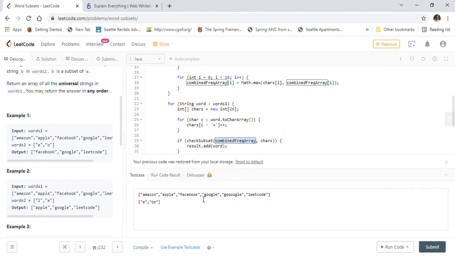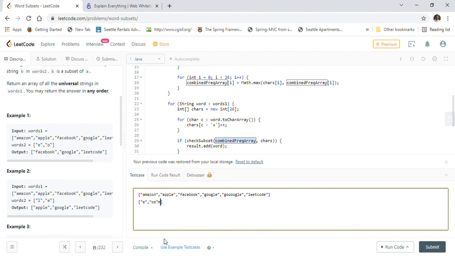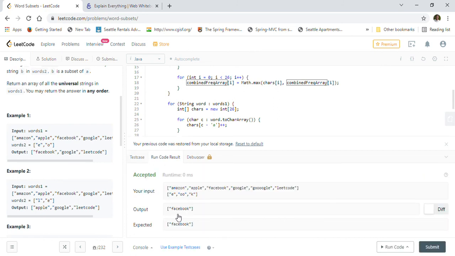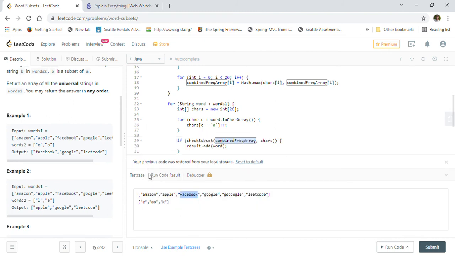So now what we will do is add one more word, in which we'll just put K. So only Facebook will match in this case, others will not match. So as you can see, only Facebook matches, because Facebook only has A, double O, and K.